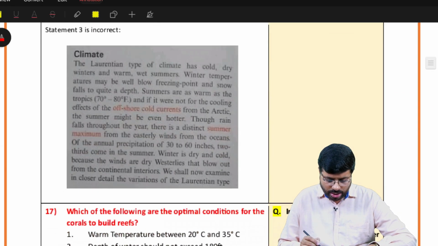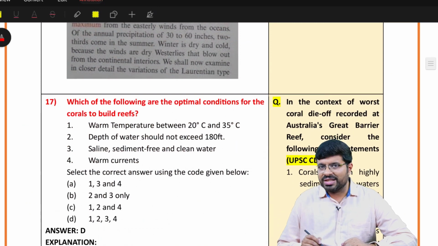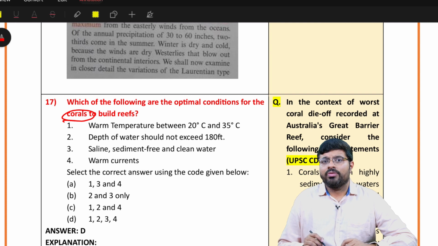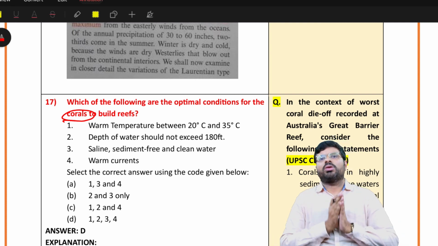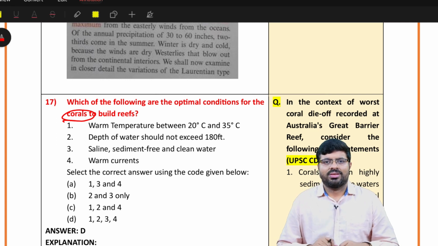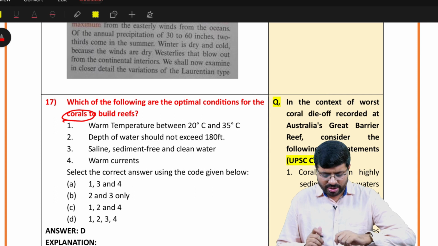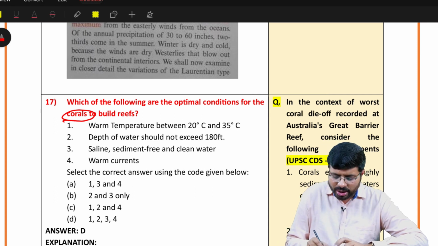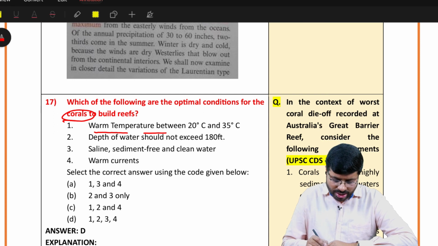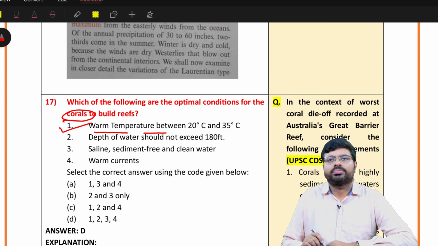Then question number 17. Now corals. What is the basic idea about coral reefs which we know? The moment I say coral reefs, what is the picture you are getting? Maybe Maldives, Mauritius. If you are talking about Maldives and Mauritius, automatically you should expect that it is part of the warm zone, definitely not a cool temperate zone. So statement 1 is right.